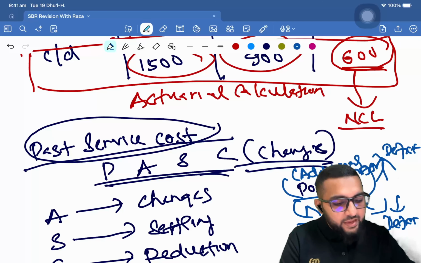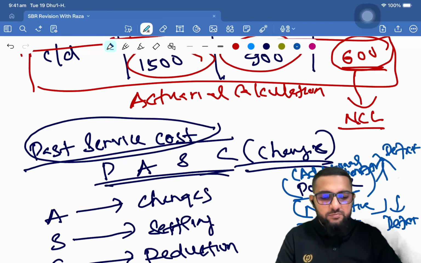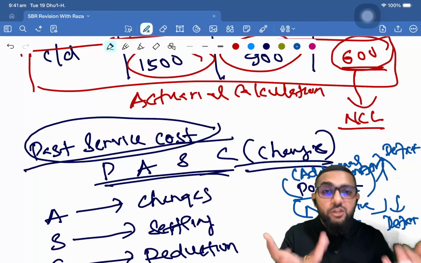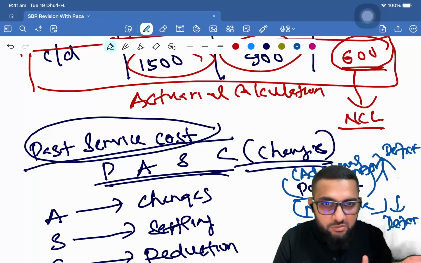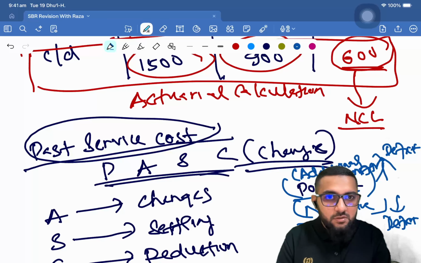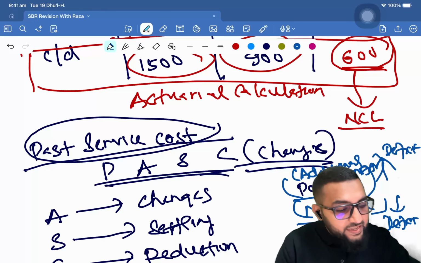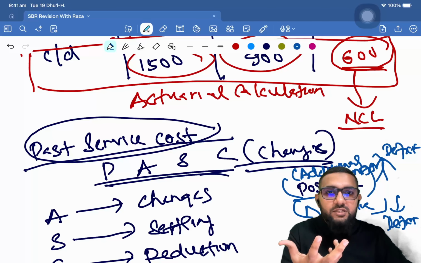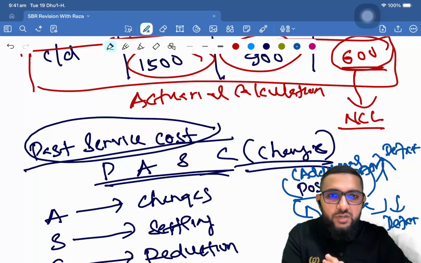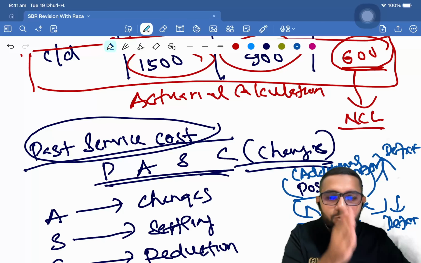And then there will be a situation where the benefits are reduced. It can either be through a reduction of employees, or a reduction in the plan itself. That can leave a positive impact on the organization, and when that happens, the service cost reduces. So when service cost reduces, it's going to reduce the deficit as well.